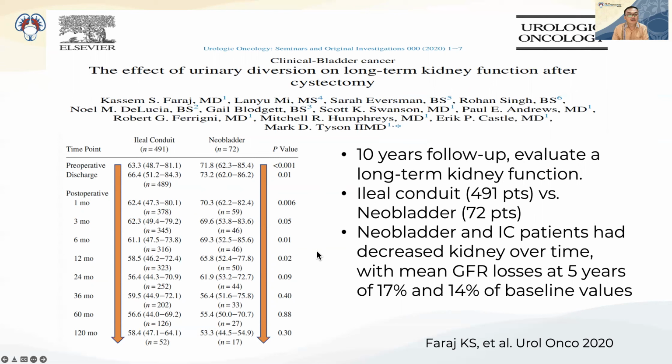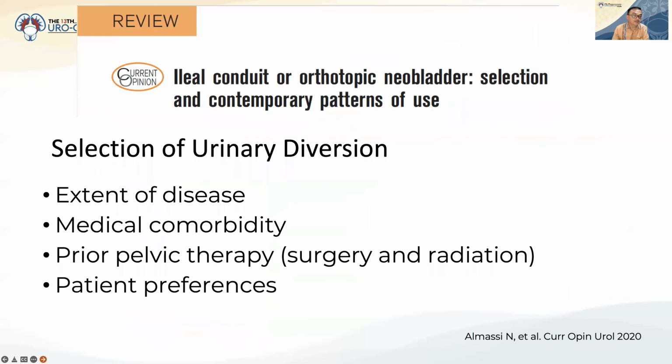The results show that neobladder and ileal conduit patients had decreased kidney function over time, with mean GFR losses at 5 years for neobladder of 17 and ileal conduit of 14. It means the loss of GFR is higher in the neobladder type.